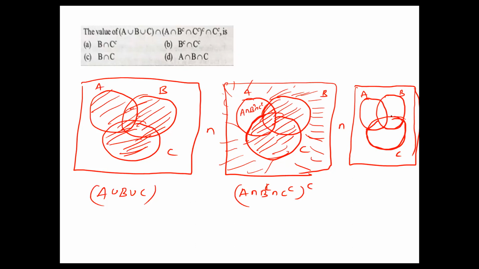Otherwise you can take complete C. These are C. Okay, C dash means except this part. Except this part means the remaining part. Except C, this is a part. Whichever the shaded region, that is our answer.